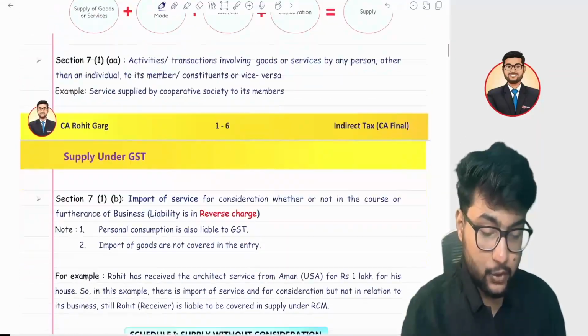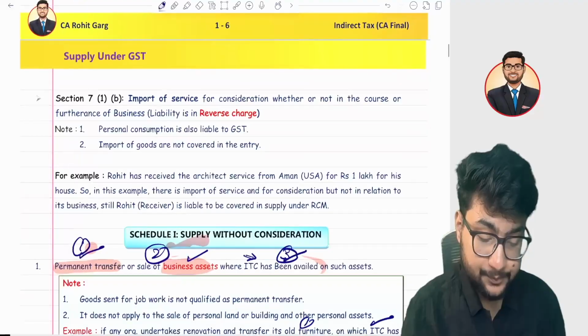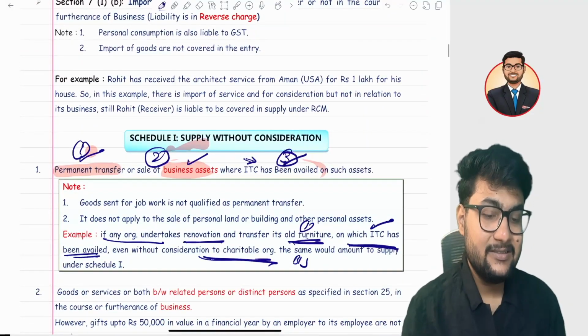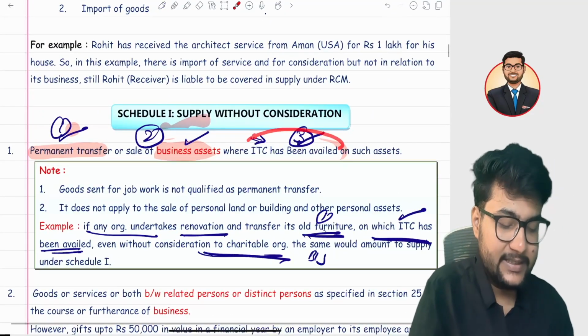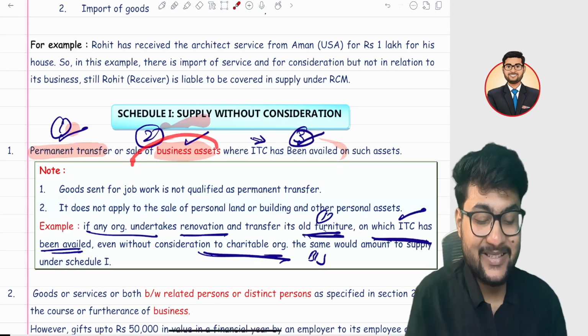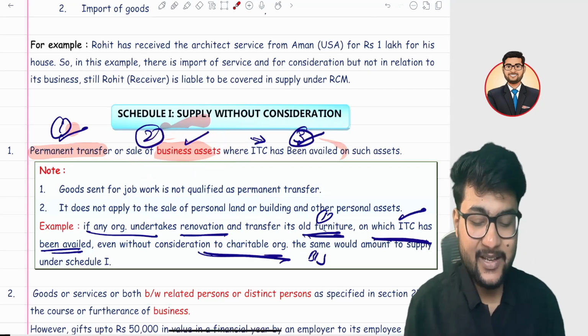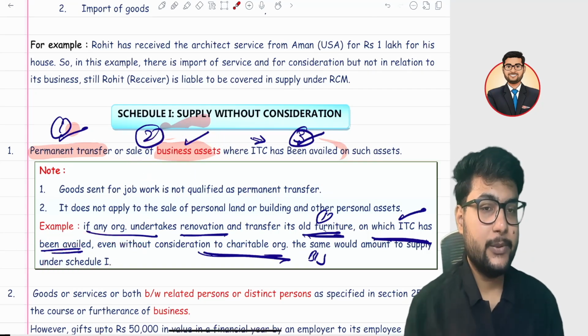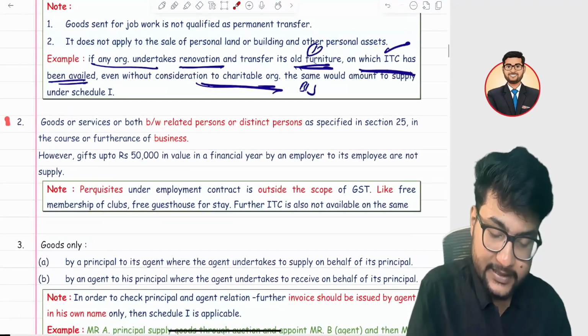Here, even though you have given it free of cost, you have claimed the input tax credit. This is a business asset. Now it is covered under supply. I hope so.